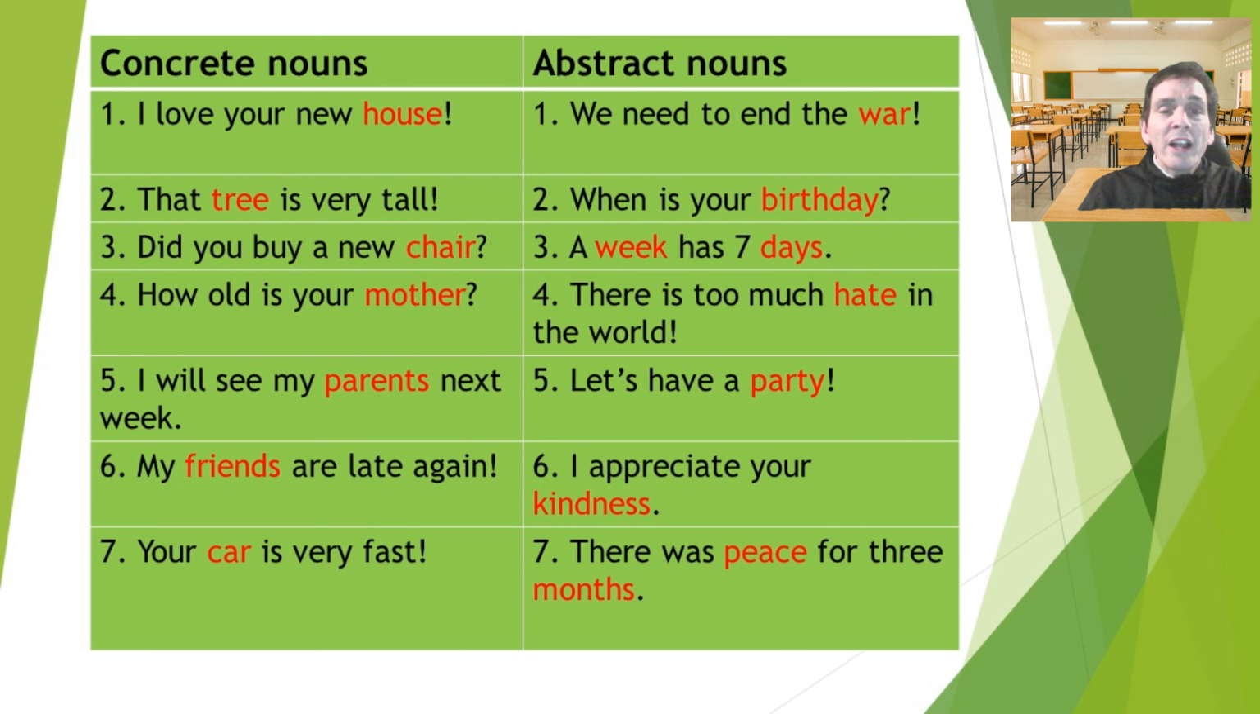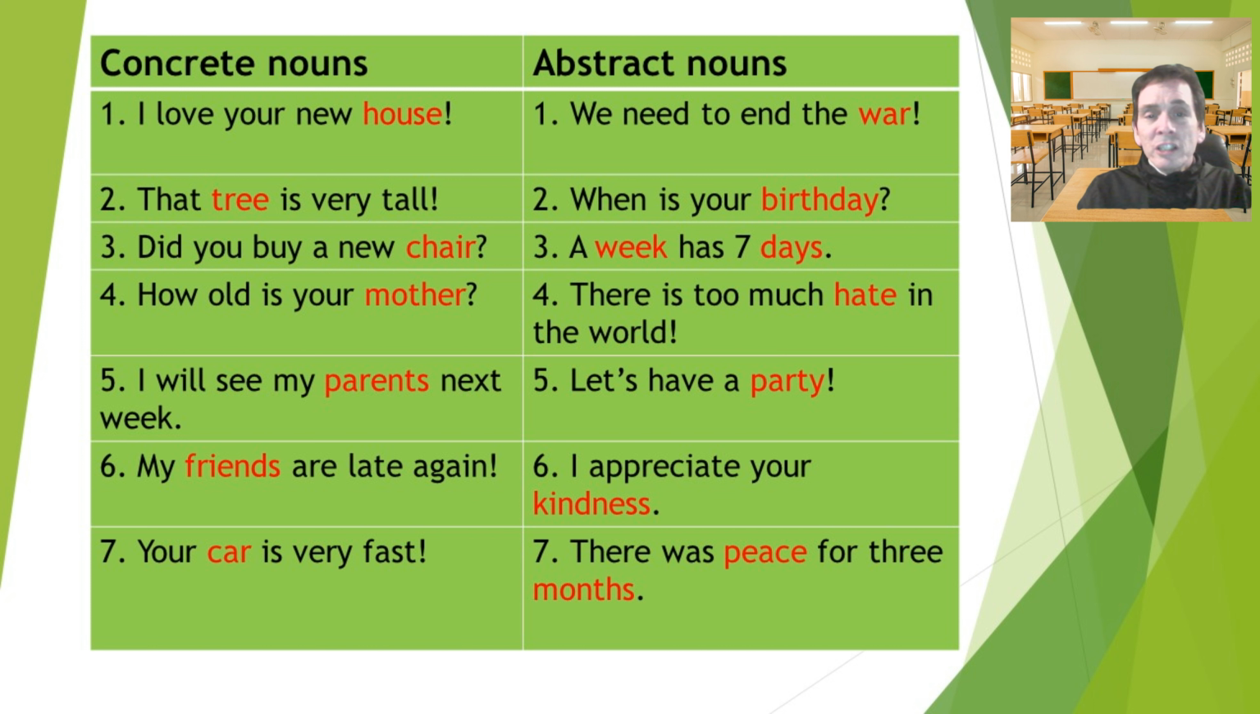So words like house, tree, chair, mother, parents, friends, and car, these are concrete because we can see them, we can touch them. So they are concrete. They are physical objects that we can see. House, tree, chair, mother, parents, friends, car. You can see them and you can touch them. They're real physical objects.